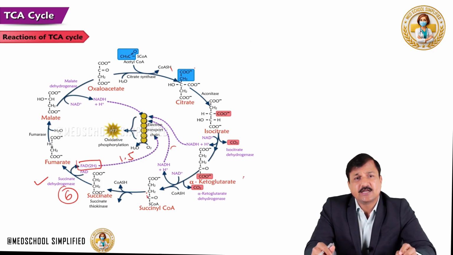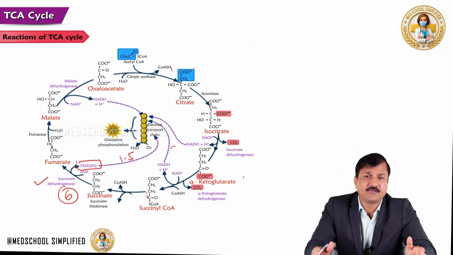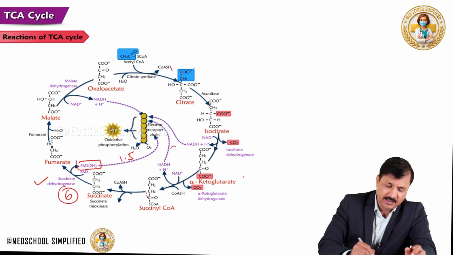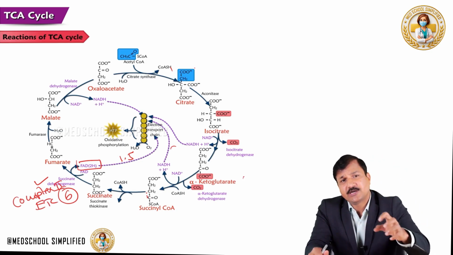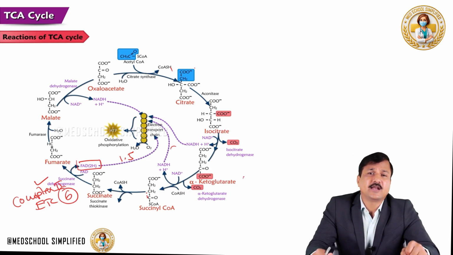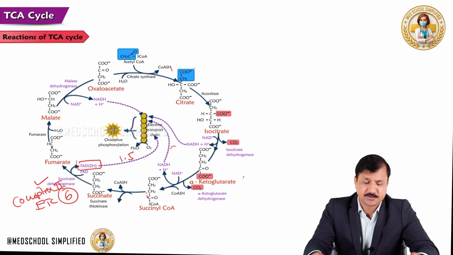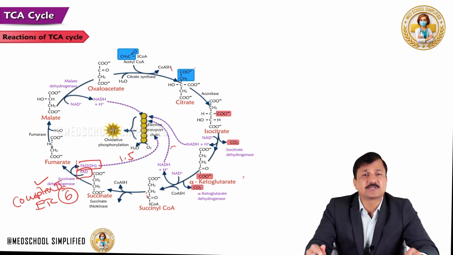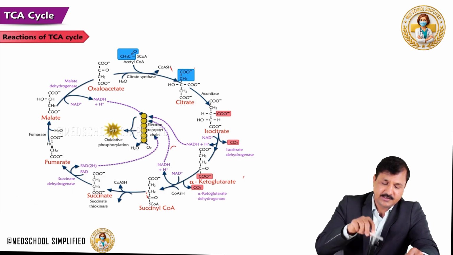Unlike all other TCA cycle enzymes, the succinate dehydrogenase enzyme is embedded in the inner mitochondrial membrane, and in fact it is complex 2 in the electron transport chain. That means succinate dehydrogenase not only participates in the TCA cycle, it is also part of the electron transport chain, where FAD is going into FADH2, entering the electron transport chain and giving 1.5 ATP. So, FAD is a derivative of riboflavin, that means riboflavin deficiency may affect this reaction in the TCA cycle. Remember that. So, those are the applied things related to this reaction.